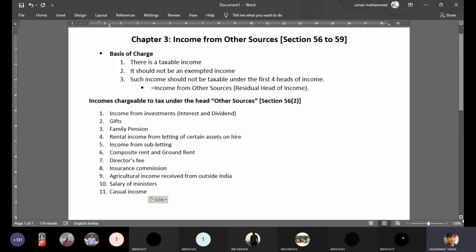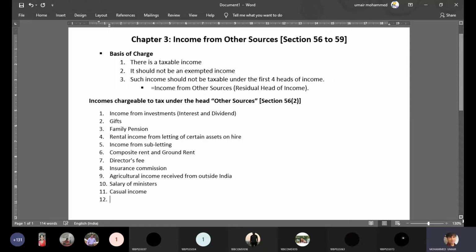If you have to define what exactly is casual income, it may be defined as an income which is earned by chance. Any income earned by chance is definitely a casual income. It is earned by luck or by chance. It is not recurring in nature also. So casual incomes are also taxable under other sources.